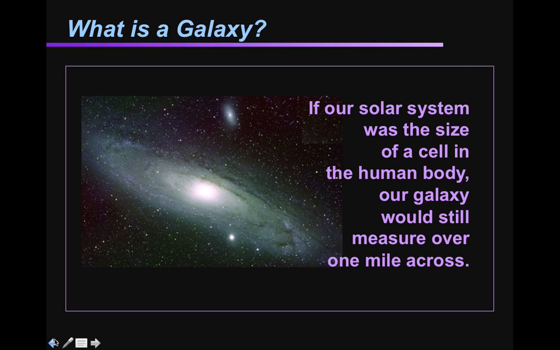To give you an idea of the massiveness of a galaxy compared to just our solar system: if our solar system was the size of a cell in the human body, our galaxy would still measure over 1 mile across. And if we used the same analogy, the Andromeda Galaxy would be 22 miles away.